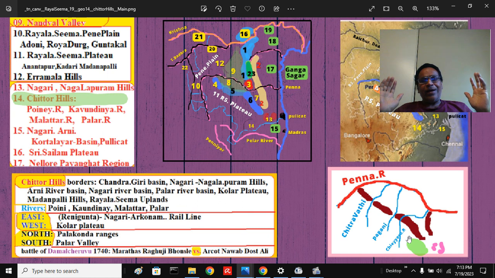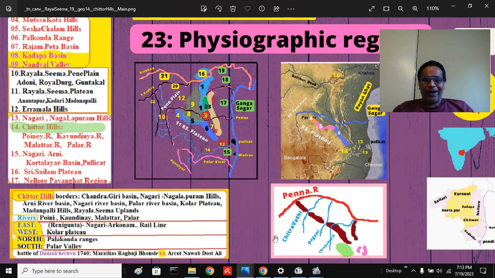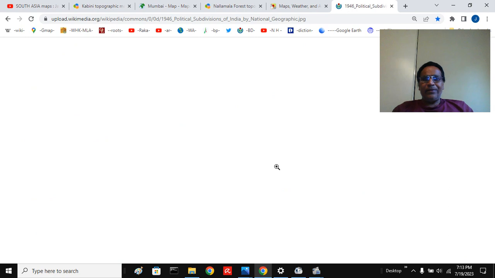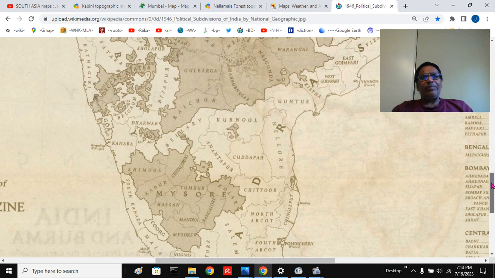This led to the consolidation of British power in India in this region and expansion of the Madras Presidency. That is a different story, but that foundation was laid at the Battle of Damalcheruvu, that is the point you need to keep in mind.